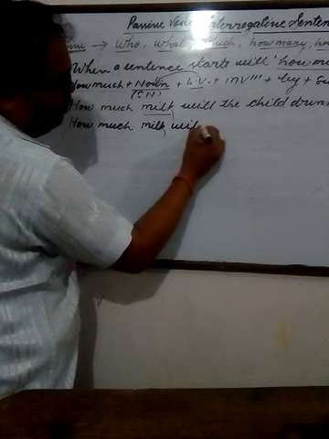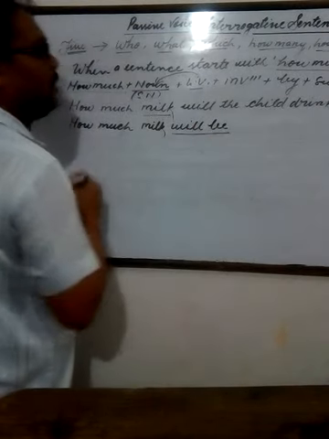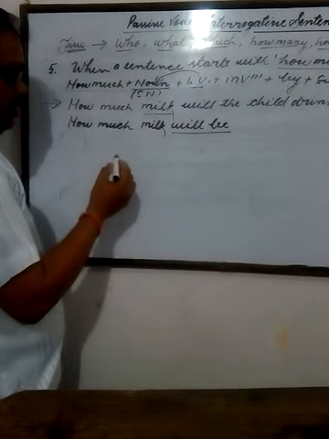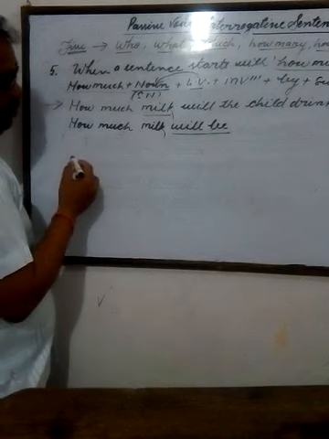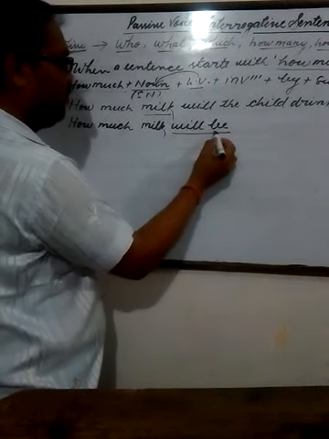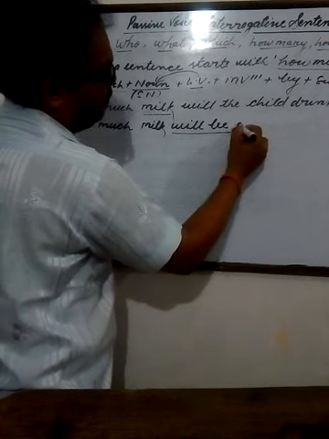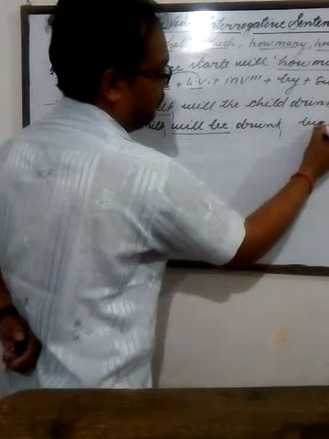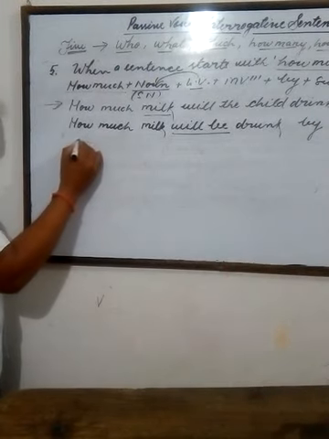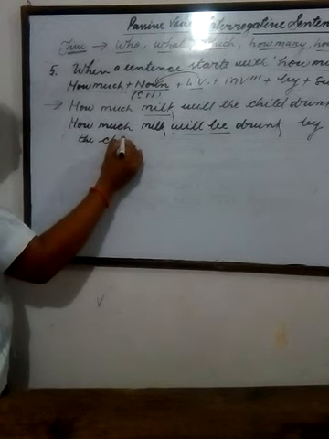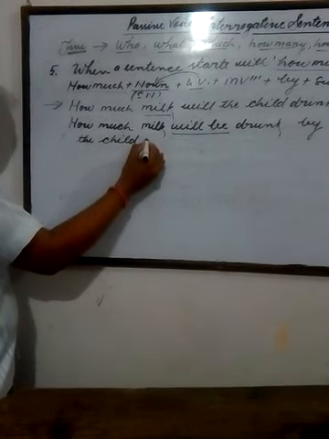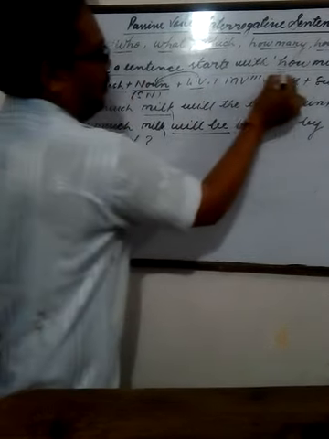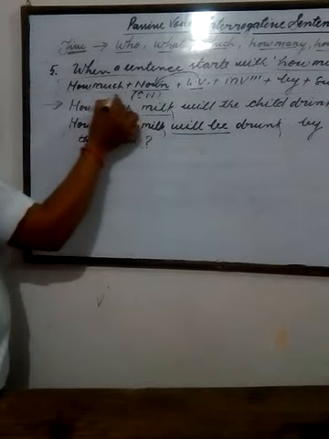Helping verb will be, because this sentence belongs to simple future tense, and you know that in simple future tense, when we write sentences in passive voice, we use will be or shall be. Third form of the main verb: will be drunk by the child. You must write this structure also.